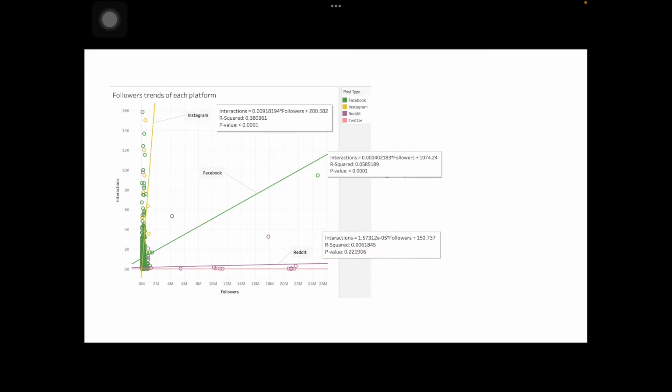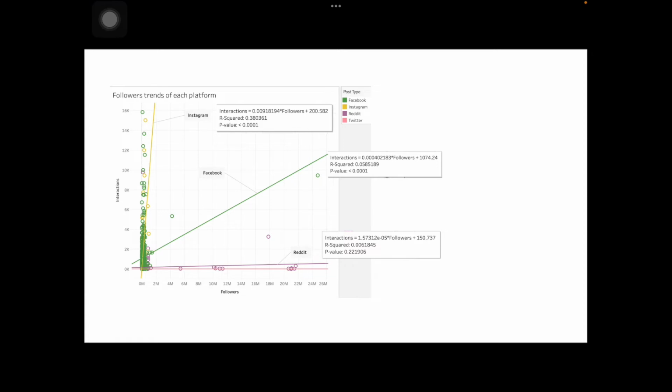From this graph, we can calculate the expected number of interactions if these accounts gain over 1 million followers. From the formulas appearing, if AEC had 1 million followers on Instagram, the interactions are predicted to be 9,200 per post. Facebook will gain 1,474 interactions per post, and Reddit will gain around 1 million interactions per post.